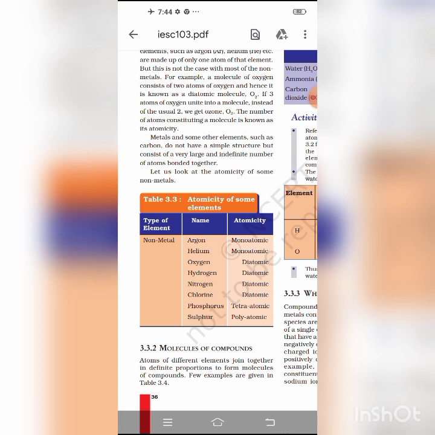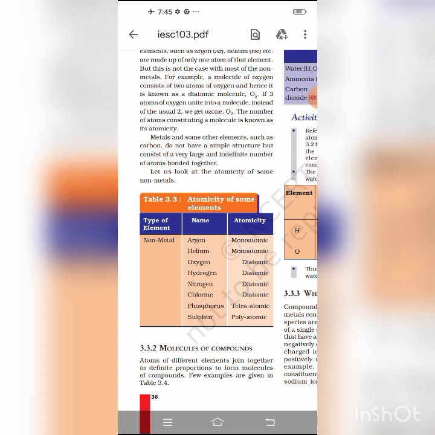Such as the molecular mass of H2O: 2 into 1, that is, the number of hydrogen atoms here is 2, and the atomic mass of hydrogen is 1. So 2 into 1, plus the atomic mass of oxygen, 16, and here there is only 1 oxygen atom, so we can write 1 into 16. So 2 into 1 plus 1 into 16, that means 18 units.